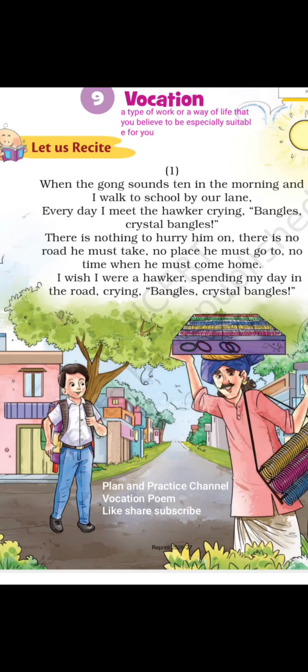For example, gardener. Then hawker. Hawker means a person moving and selling goods. For example, a person sells coffee going around on a cycle. Moving, that is mobility. He sells some goods, we call that person a hawker. Then gardener, he does gardening in the house. So that is a typical type of work.